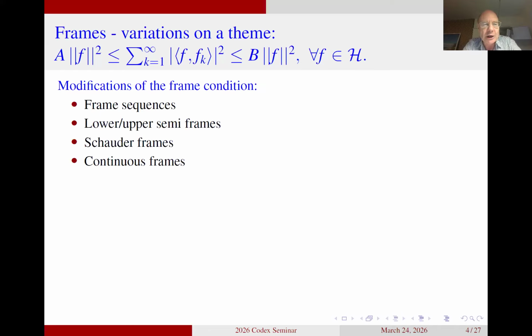There's also the topic of shifted frames, but this is one of the topics that I will actually speak about in more detail. So I'll just say that this is a variation of frame theory. I'll not go into it at the moment.